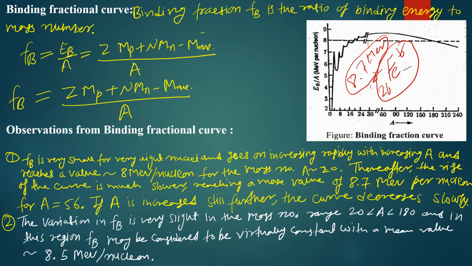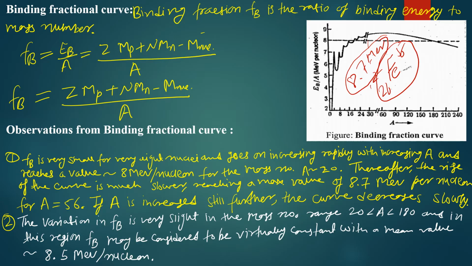And the second observation is that the variation in fractional binding energy is very slight in the mass number range of 20 to 180, and in this region Fb may be considered to be virtually constant with a mean value of 8.5 mega electron volt per nucleon, and this represents also the saturation of the nuclear forces that we will discuss in the subsequent sections when we discuss the properties of the nuclear forces.